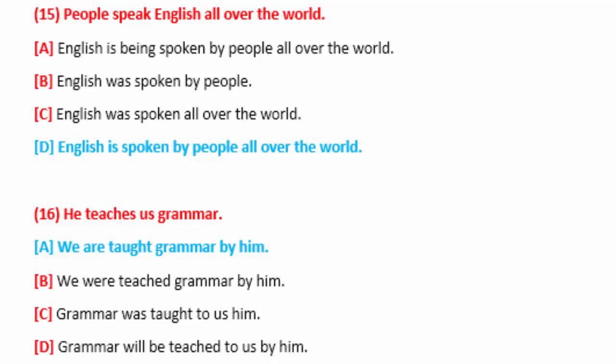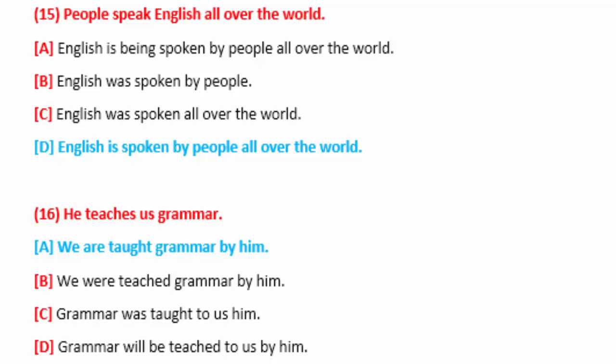In present simple we use is, am, are as auxiliary verbs. So when we bring English at the beginning in cross technique, we use is with English and spoken as the past participle form of speak, and by people as an agent plus object of the passive voice. All over the world comes as it is. So option number D is correct. English is spoken by people all over the world.